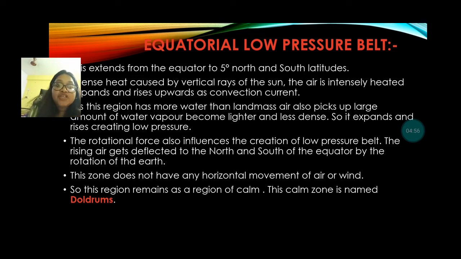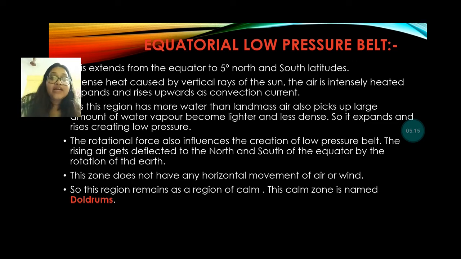The air over these regions also picks up a large amount of water vapor and becomes lighter and less dense. So this air expands and rises, creating a low pressure zone at the equator.